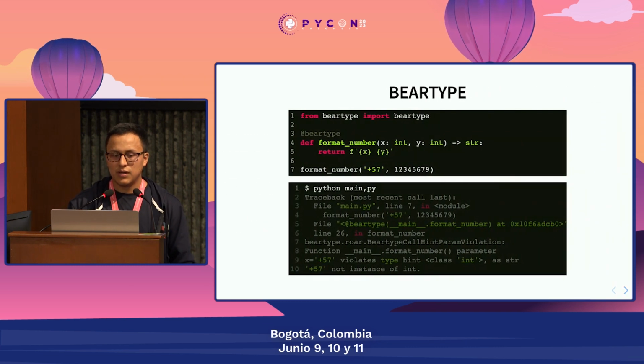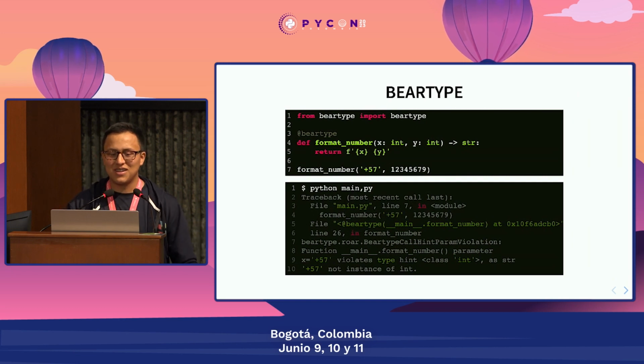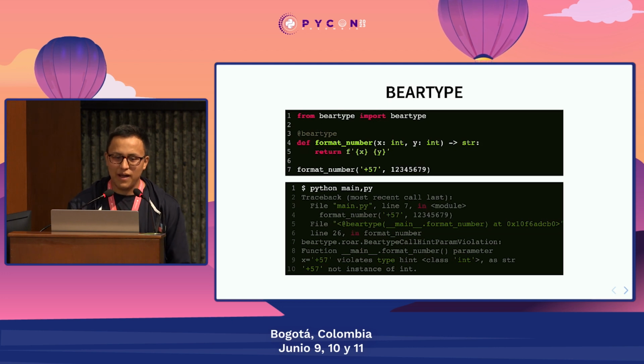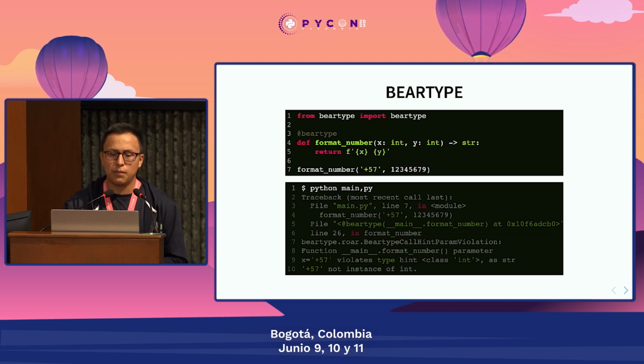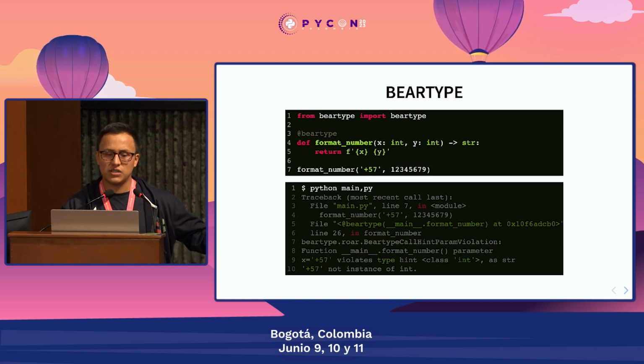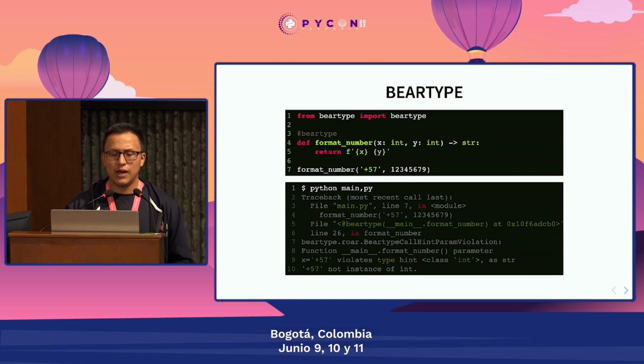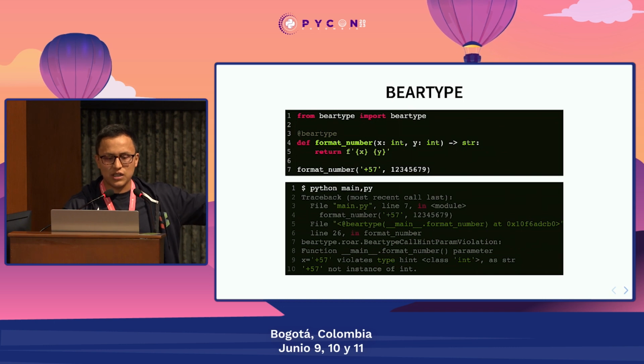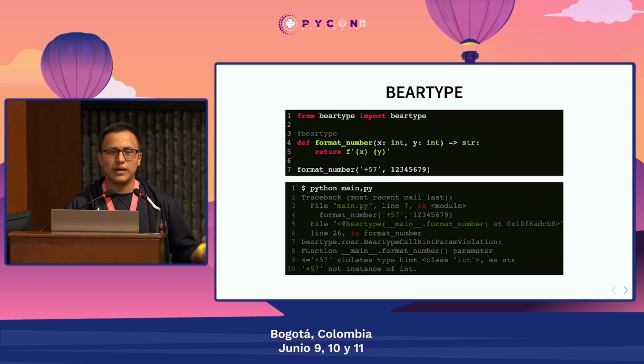Let me show you. Once again, I have this format number function. It's helping me a lot today. And here I am importing the beartype decorator from the beartype module, and I am using the type hints as well. In this case, in line 7, I'm calling format number again with a string and an integer.